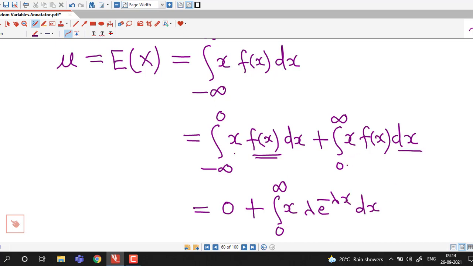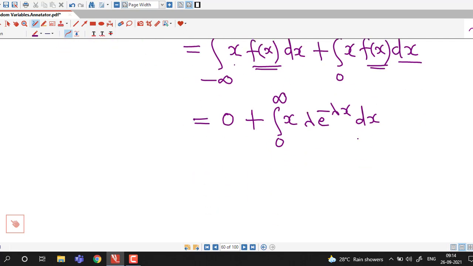Here limits of x are from 0 to infinity, that is x is positive, and if x is positive, value of density function is lambda times e raised to minus lambda x. So here we have integral from 0 to infinity x times lambda e raised to minus lambda x dx.